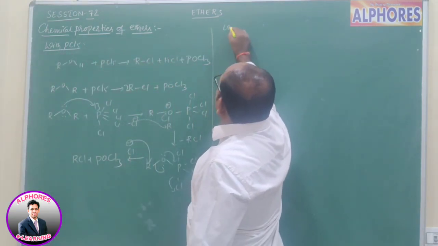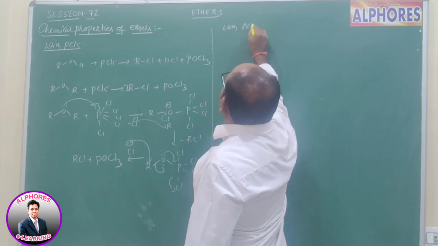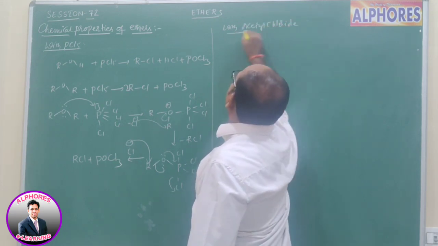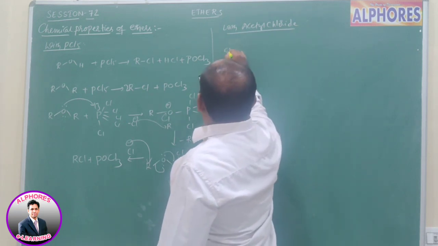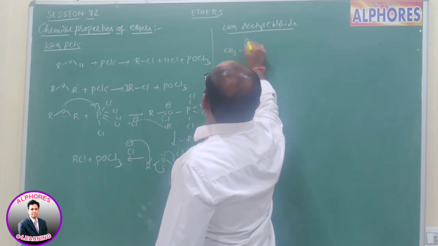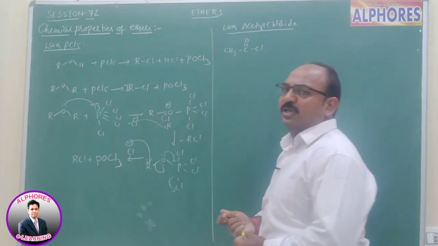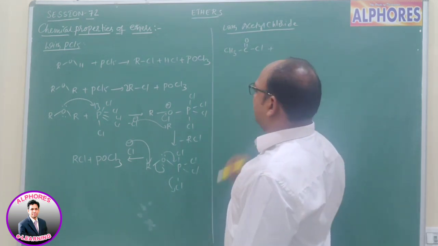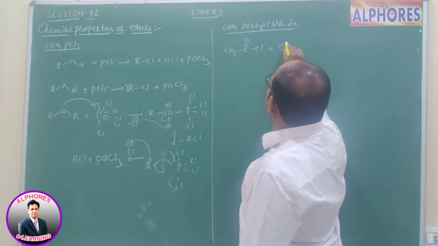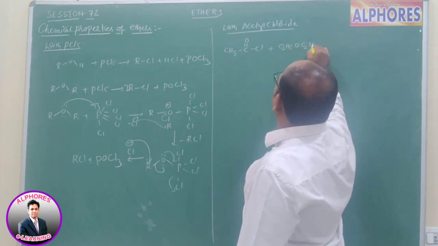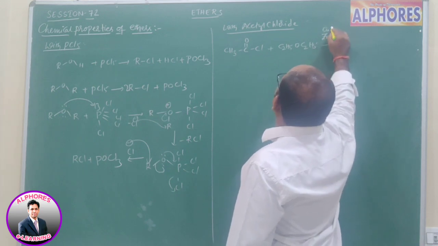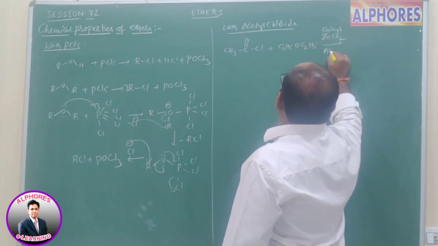Now with acetyl chloride. Acetyl chloride or acyl chloride, CH3COCl, upon reaction with ethers, say C2H5OC2H5, diethyl ether, in presence of anhydrous ZnCl2 or anhydrous AlCl3.